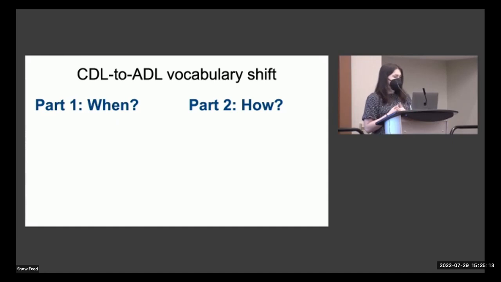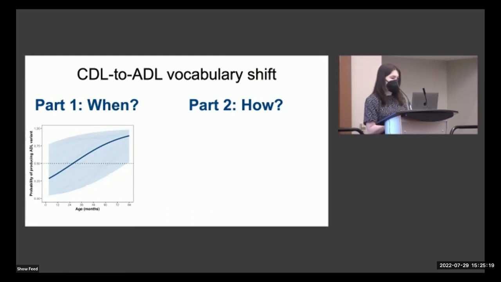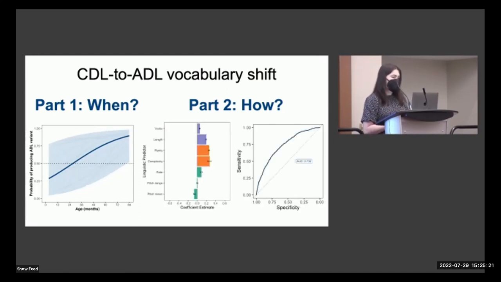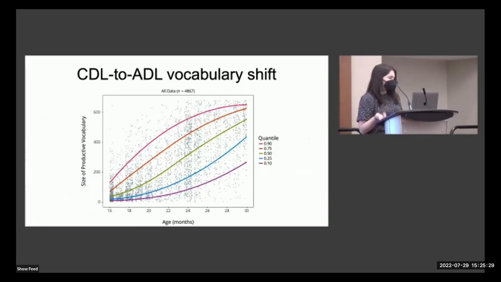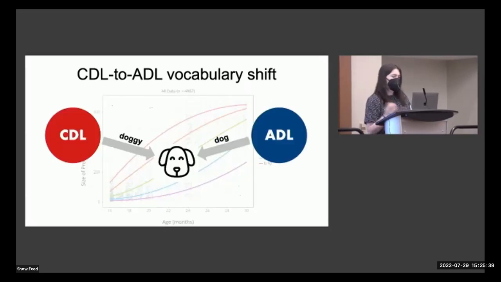So in summary, we have shown evidence for a CDL to ADL vocabulary shift in early childhood, as well as evidence to suggest that several of the linguistic features that differentiate CDL and ADL at the register level may also partition the use context of specific CDL and ADL variants. Critically, these findings push us to consider children's vocabulary development not as a simple accumulation of words or a numeric increase in vocabulary size, but rather a deepening and restructuring of the lexicon with growing linguistic and social maturity.